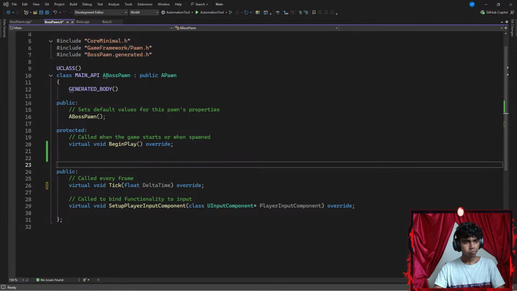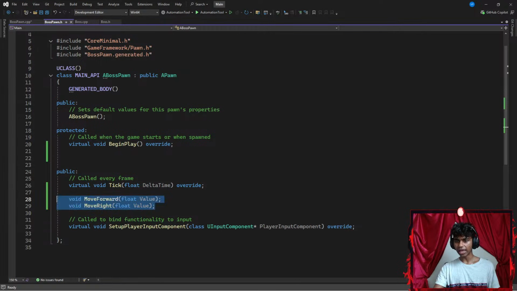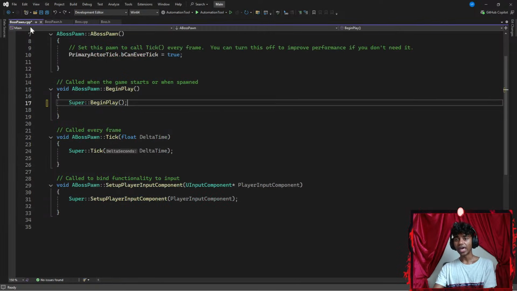Okay, let's go all the way there. Perfect, that's it. Now, let me go ahead and add a few things here. In my pawn.h header file, I'm going to add my two methods. Then I go to my boss pawn's C++ file.